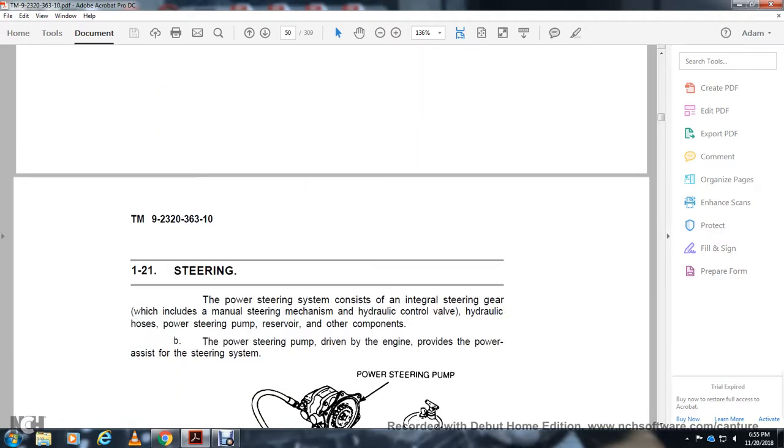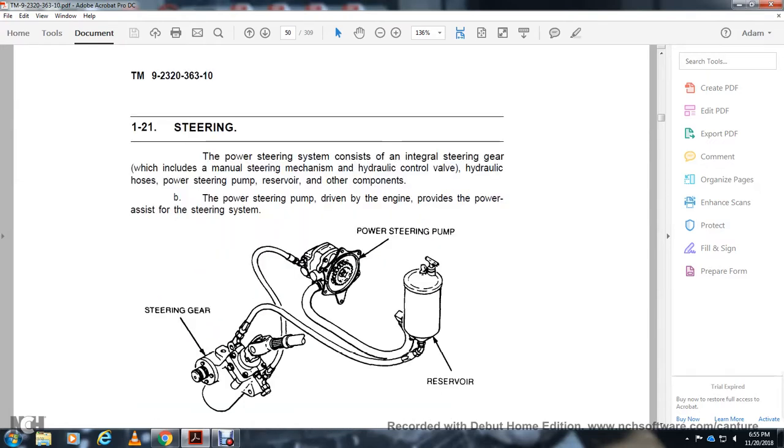121, steering. The power steering system includes the integral steering gear, which includes the manual steering mechanism, the hydraulic control, the hydraulic hose, the power steering pump and reservoir, and other components. The power steering pump, driven by the engine, provides the power assist for the steering system. Shown here: the steering gear, the power steering pump, and the reservoir.